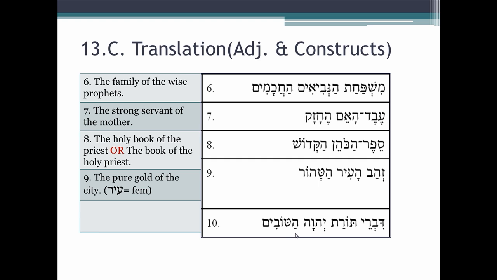So let's go to our adjective, ha-tovim. We have an adjective, tov. It's masculine plural, -im, and it has the definite article. So our adjective is masculine, plural, and definite. Do we have a noun that's masculine, plural, and definite? Yes, we do, right here, Divrei. This is the only one that's masculine and plural, and it's definite because it's part of the construct chain, the absolute noun of which is definite. So we would translate this, the good words of the law of the Lord.